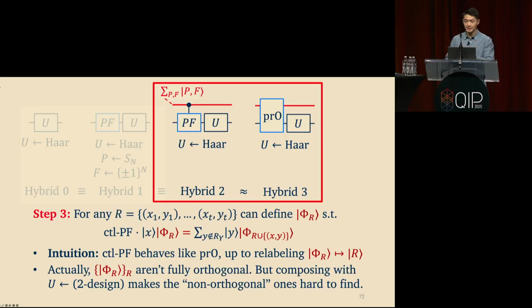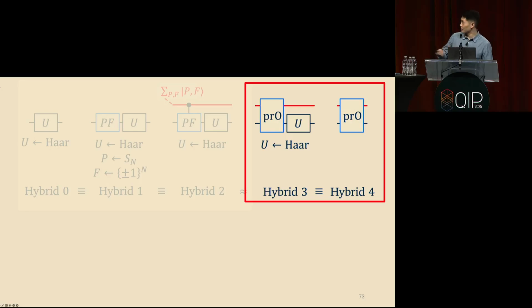And it turns out to be this path-recording oracle object. Okay? So this is one of the main proof steps. The last thing you want to do is get rid of this unitary U.